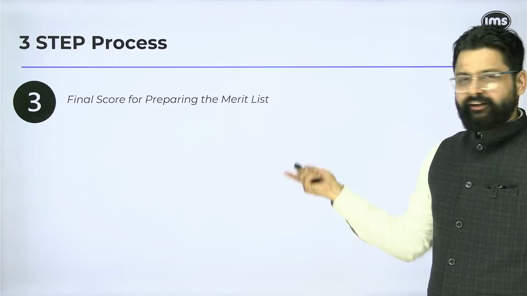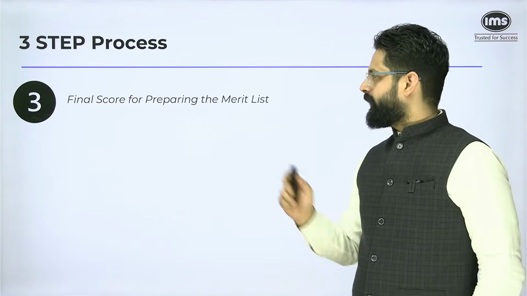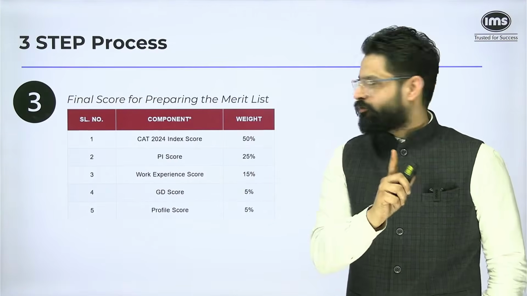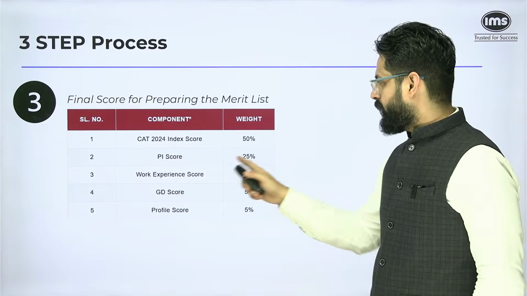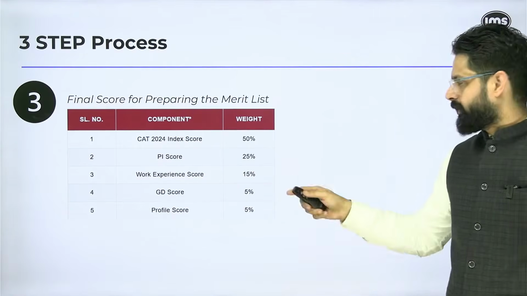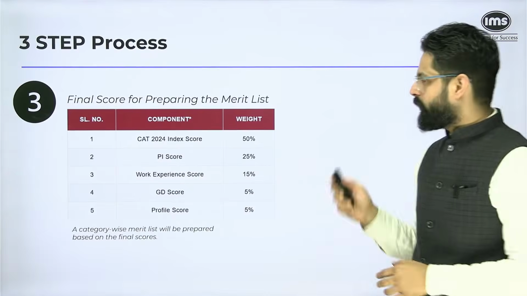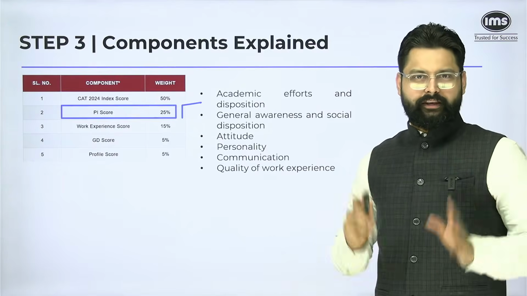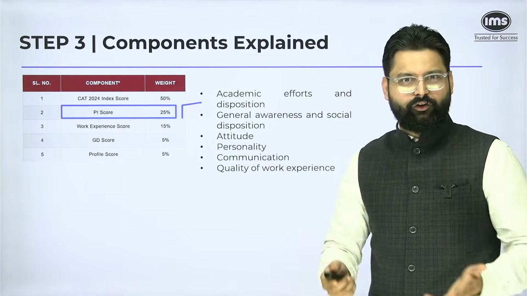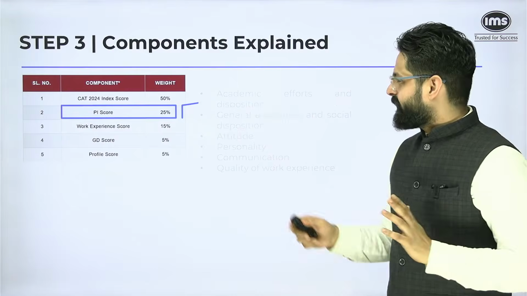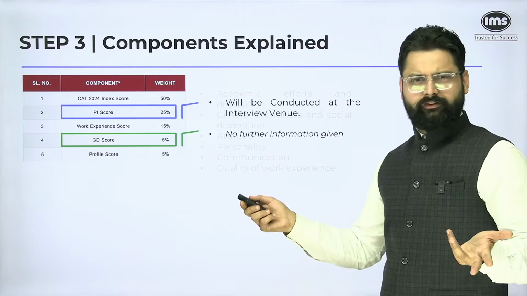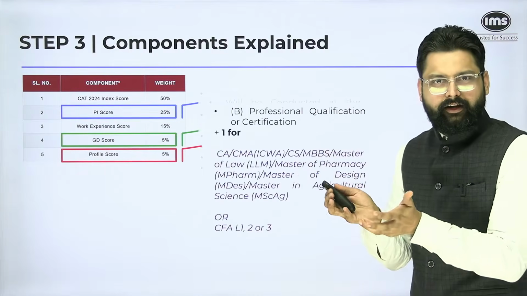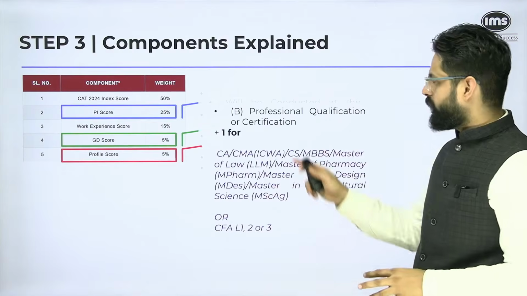The third step is going to be the final score. Once you are done with your PI and GD, the components would be these. Again, 50% of the portion is dedicated to your CAT score. PI score has 25% and work experience score has 15%, which is another significant portion, 25 plus 15. Now let's take a look at what these components will be. The PI score, of course, will test you on everything: your opinion making, your work experience quality, how you present yourself, communication and whatnot. The second thing would be your GD score, which is a simple GD, and for your profile score, if you have a specific degree or a specific type of certification, you will get a +1.